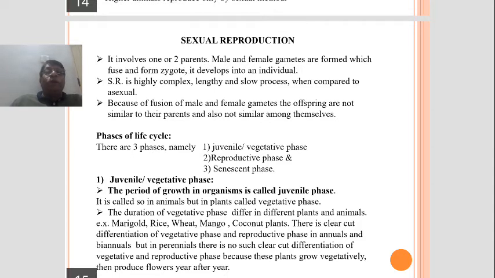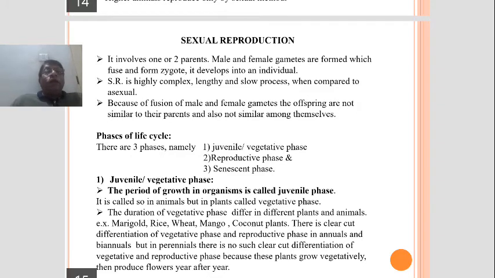That's a very important point. And not only that, among the offspring, they also do not resemble each other. We come across differences in the offspring. This is the difference between asexual and sexual reproduction.